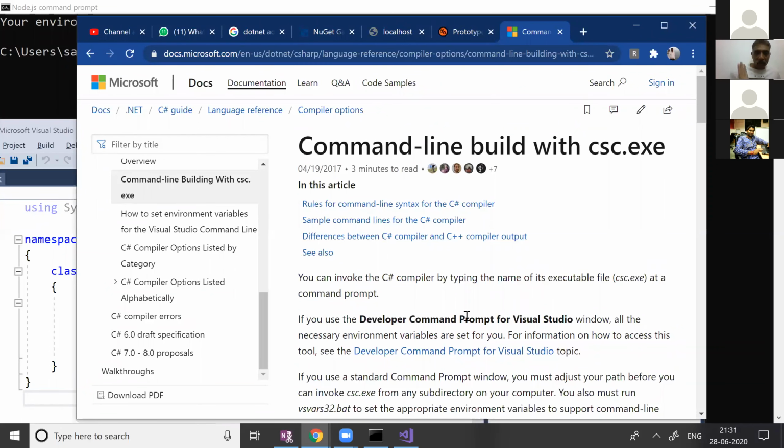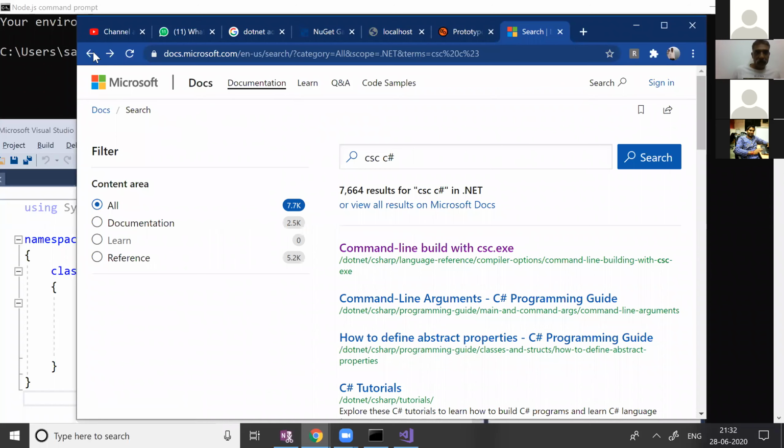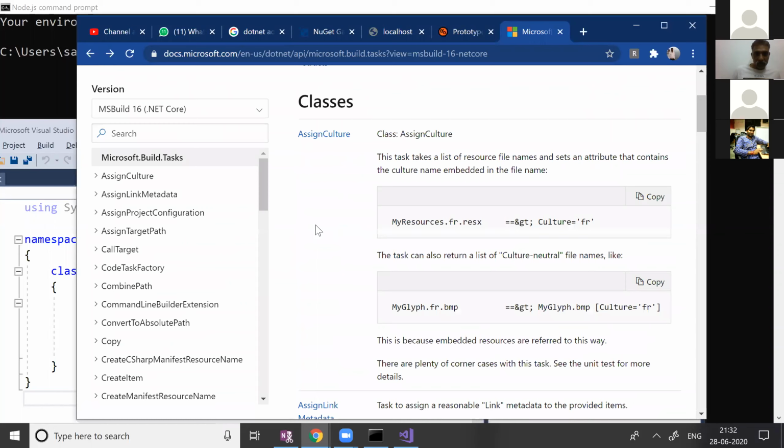Sandeep, I'm asking you, is CSC a compiler or is CSC a class? Because you have said it is a class. So I'm trying to find.